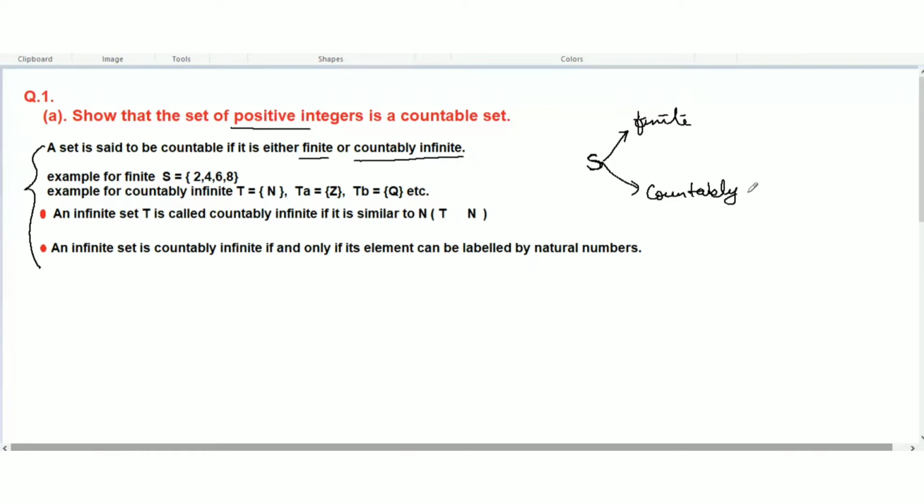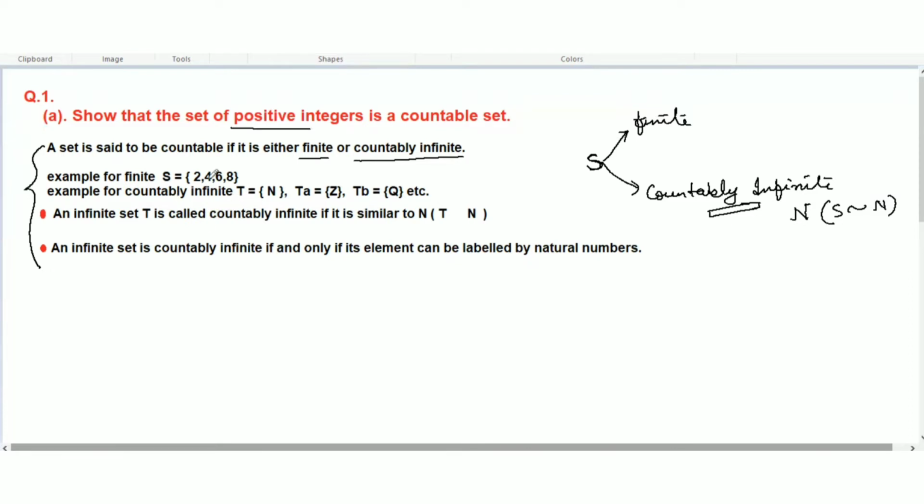Countably infinite means the elements will be infinite, but we can somehow count those elements. Within some definite pattern, we can count and we can say what the next element will be. So we say countably infinite means somewhere a definite pattern will be there. So a set to be similar to N, we can write that some set S is similar to the natural numbers. Let's understand here.